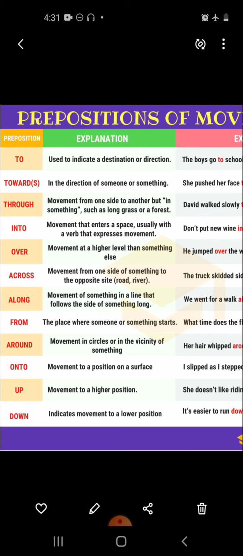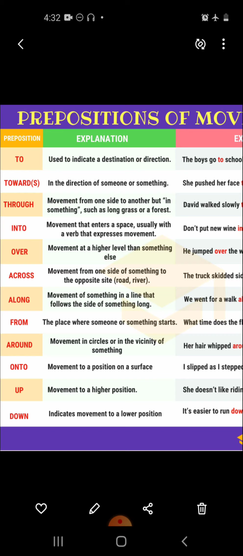We use through for the movement from one side to another, and into for the movement that enters a space, usually with a verb that expresses movement. We use over for the movement at a higher level than something else. Across we use for the movement from one side of something to the opposite side, as we can say across the road, across the river.